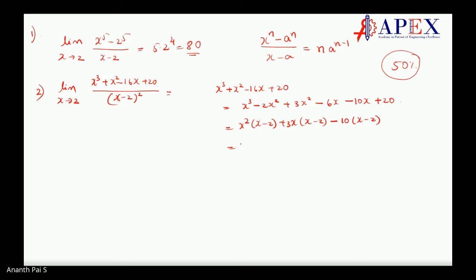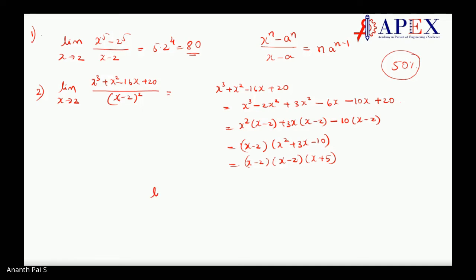Okay. So now this whole thing can be written as, observe here, this is x minus 2 whole square, correct? So this can be written as x minus 2 into x square plus 3x minus 10, correct? Now what is x square plus 3x minus 10? This can further be written as x minus 2 and x plus 5, correct, students? Correct. Okay, so now you put it here, then the problem is solved.